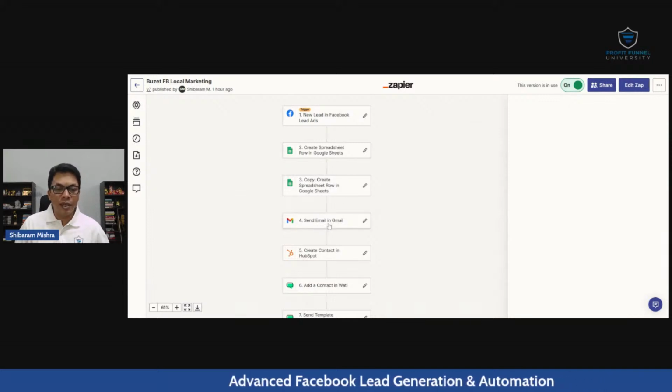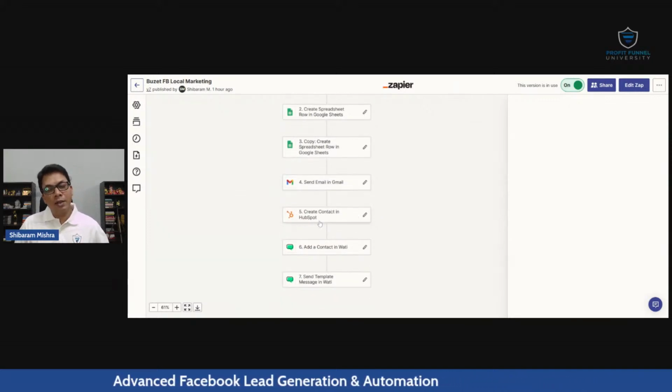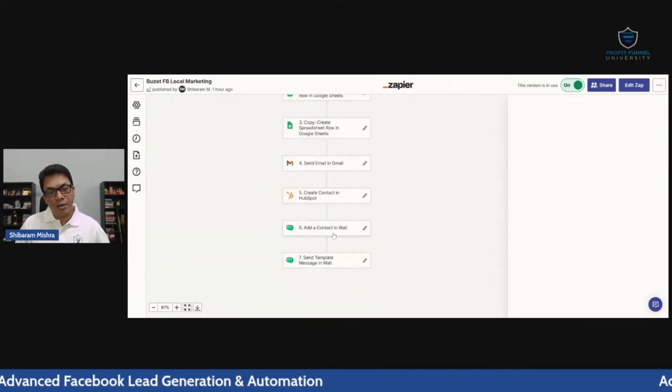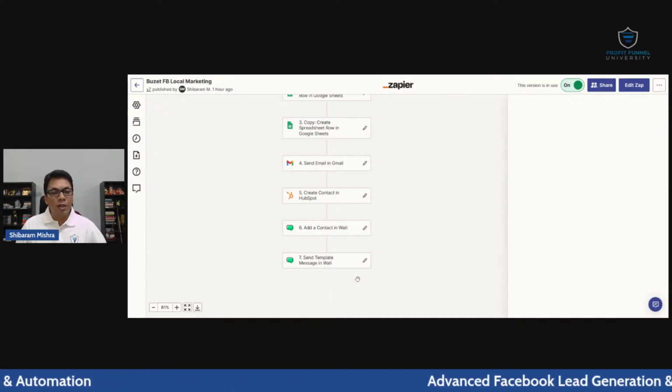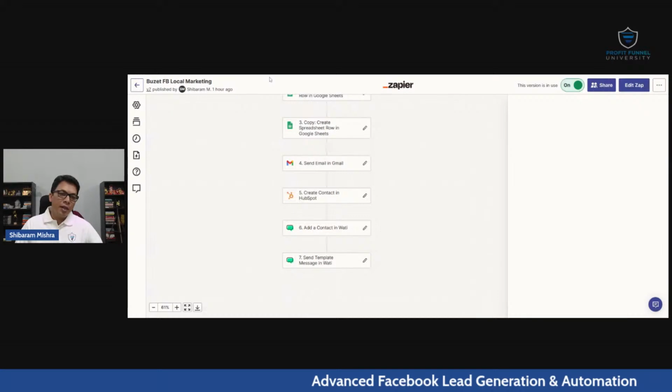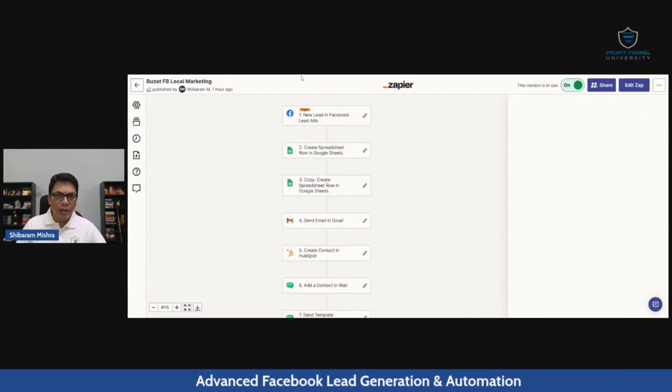I'm sending an automated email. I'm creating a contact in HubSpot. I'm creating a contact in Wati. I'm sending an automated message in Wati. Like this, you can create multi-steps. So the moment a lead comes, you can do a lot of stuff, so that you don't have to create a separate Zap for separate tasks, right?